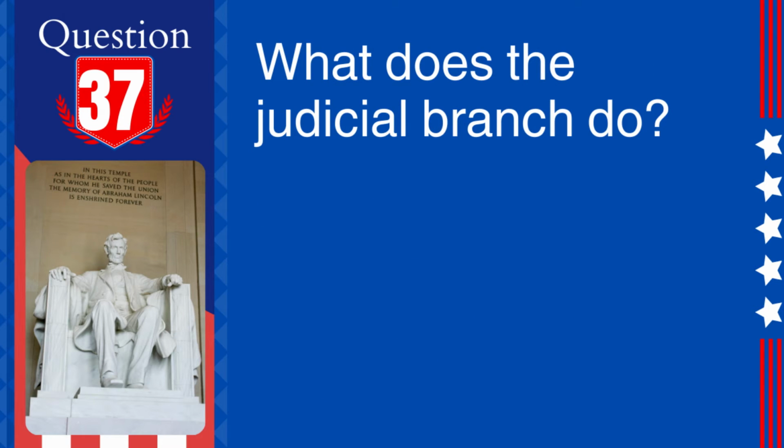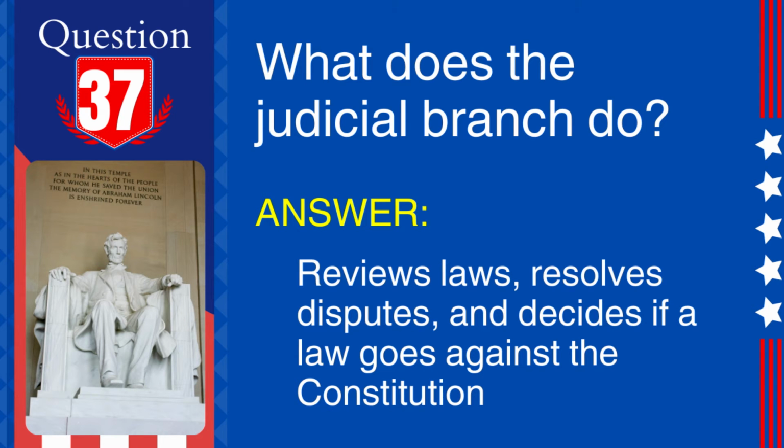37. Question. What does the judicial branch do? Answer. Reviews laws, resolves disputes, and decides if a law goes against the Constitution. Explanation. The judicial branch interprets the laws, ensuring they are applied fairly and are in line with the Constitution.